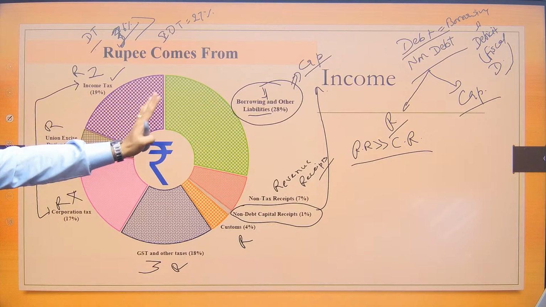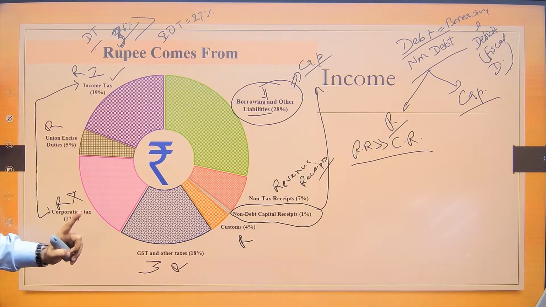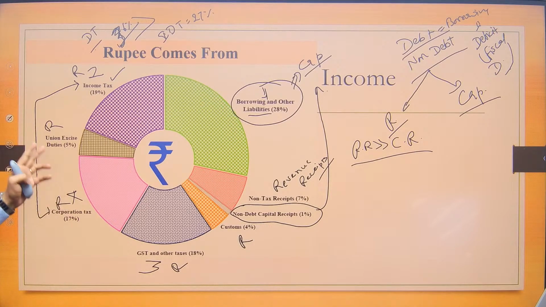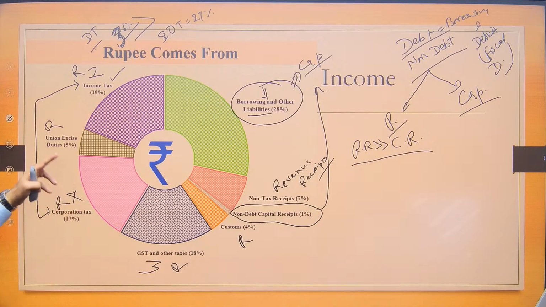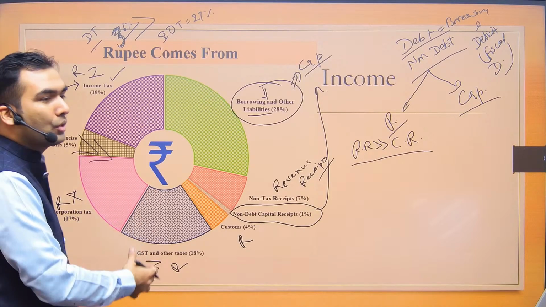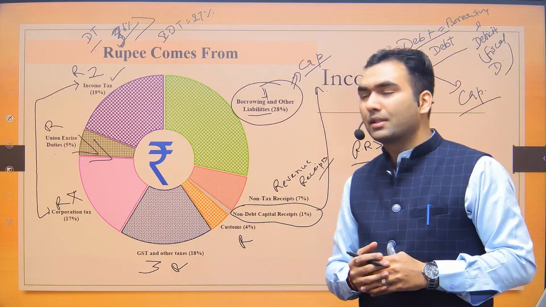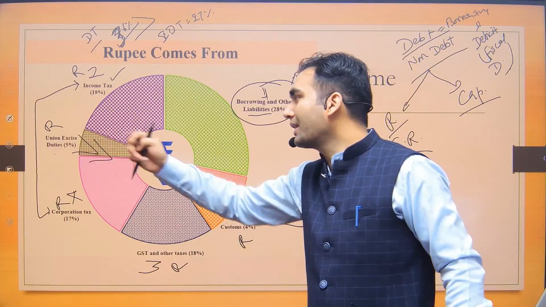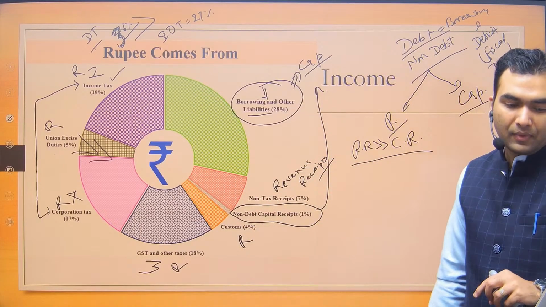First is borrowing. If borrowing is not given in the list, the first is income tax, second is GST, third is corporation tax. And then at the fourth position, there are non-tax receipts. Between excise and customs you also need to memorize that excise is more than customs. Customs is imposed on imports and exports. Excise is usually on petroleum products. So we have more taxes on petroleum goods. So excise duty collection is more than customs duty collection.